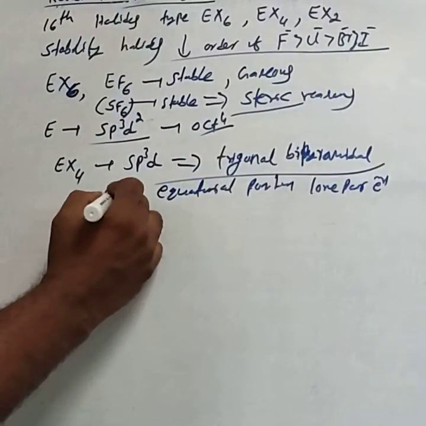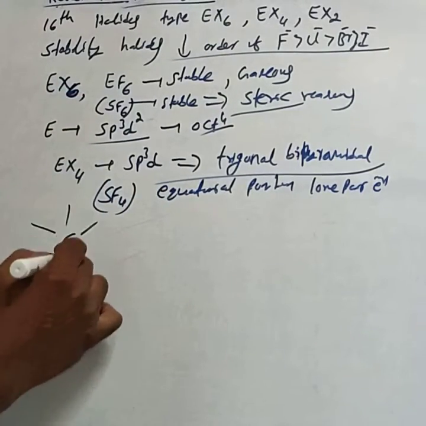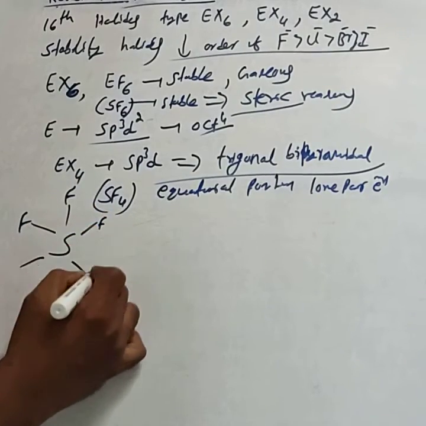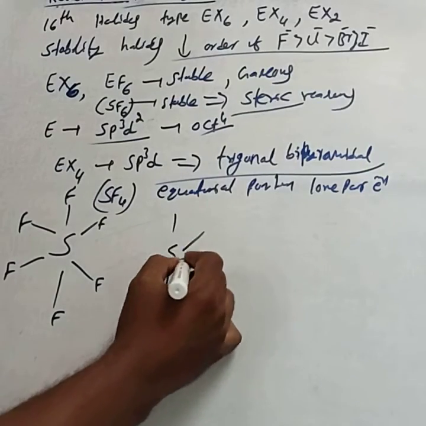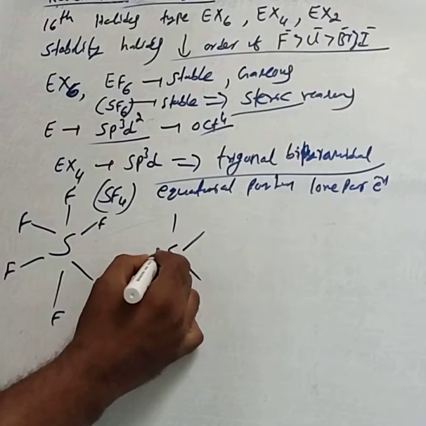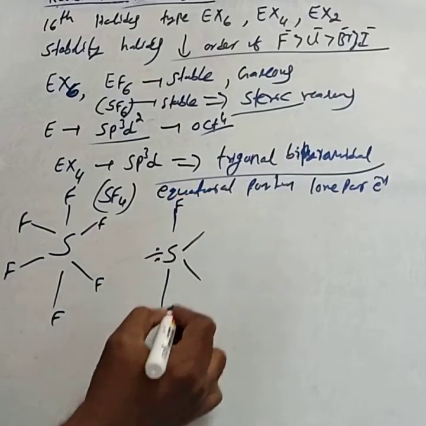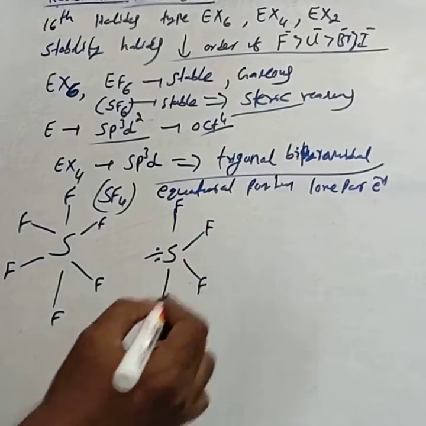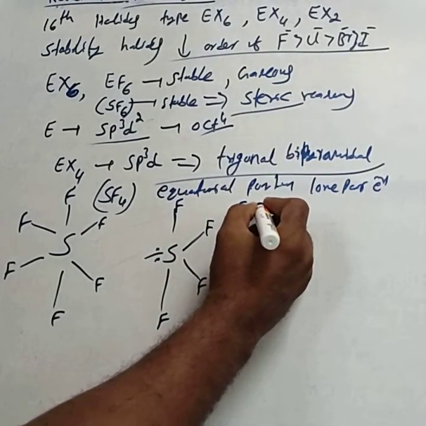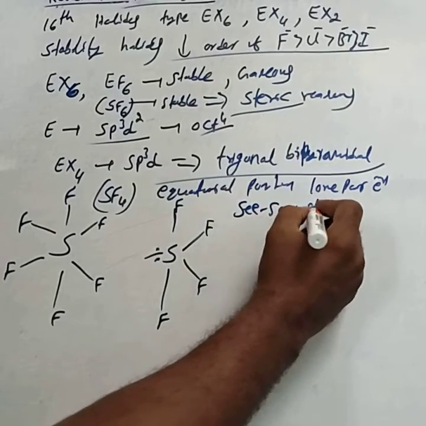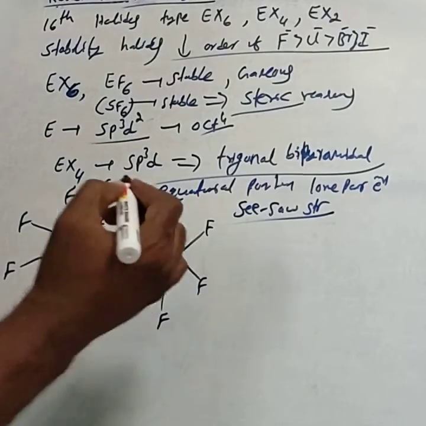For example, SF4. This is the octahedral SF6 structure, and this is SF4, where one equatorial position contains the lone pair. It is also called a seesaw geometry due to the presence of the lone pair.